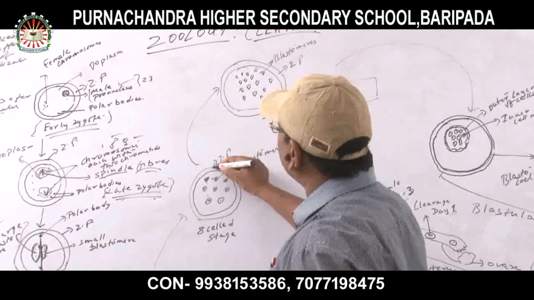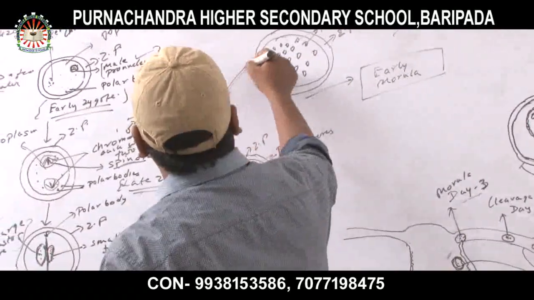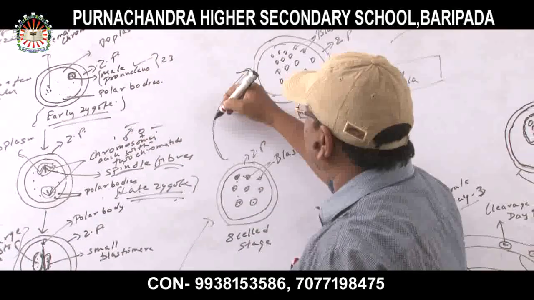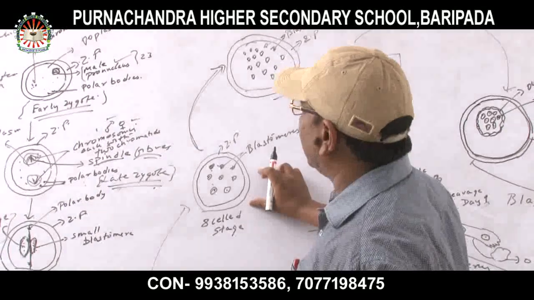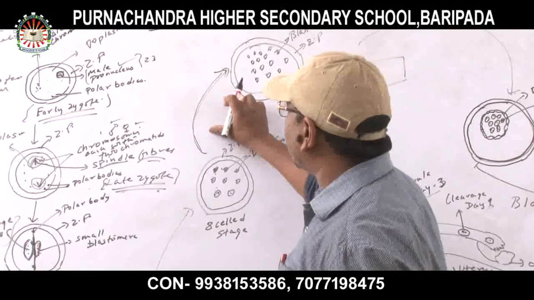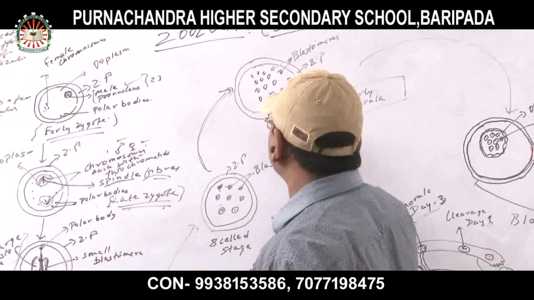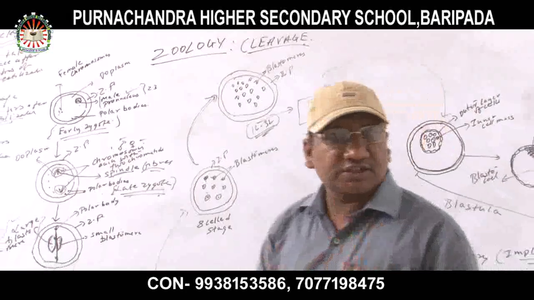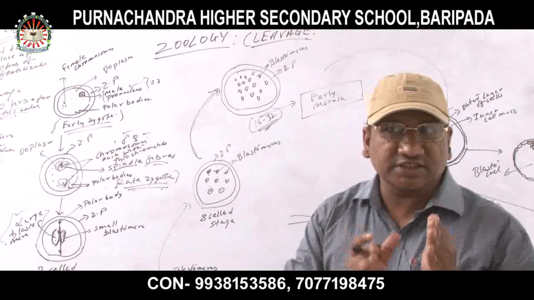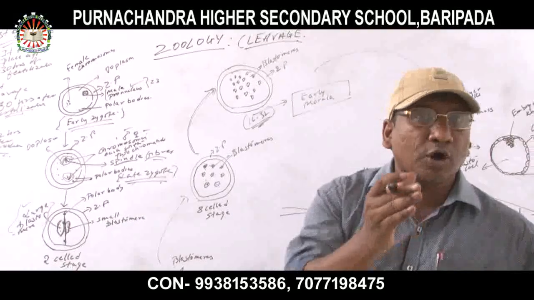Okay. Then this is the layer of zona pellucida. Then after that, the 8-cell stage. This stage will divide mitotically to produce 16 to 32 blastomeres. How many blastomeres? 16 to 32 blastomeres. So 16 to 32 blastomeres are regarded as a morula.